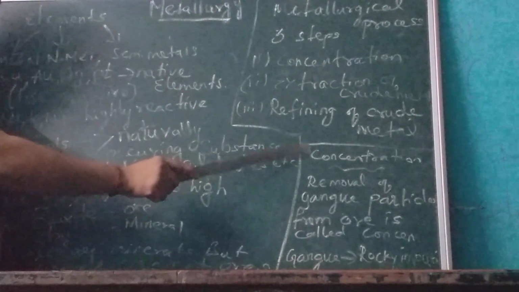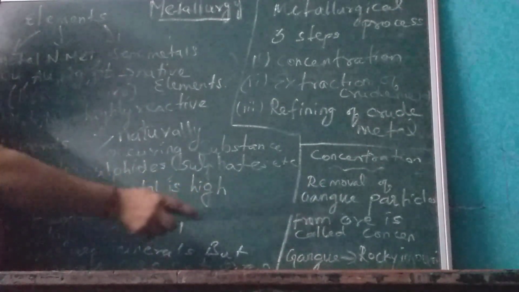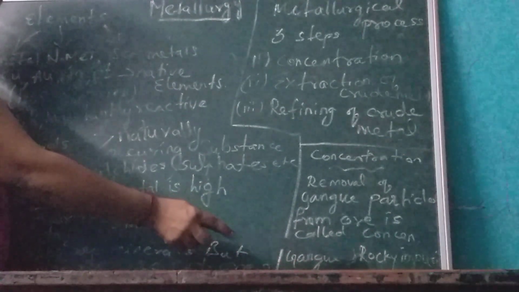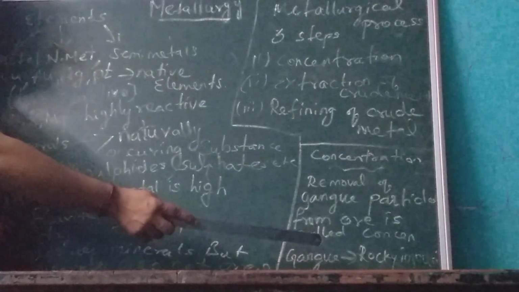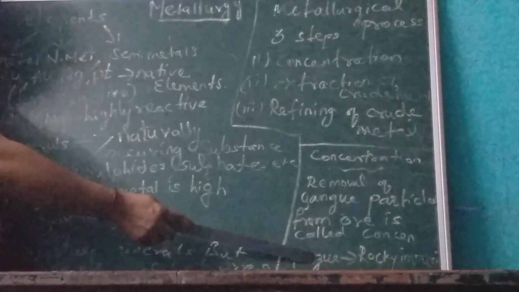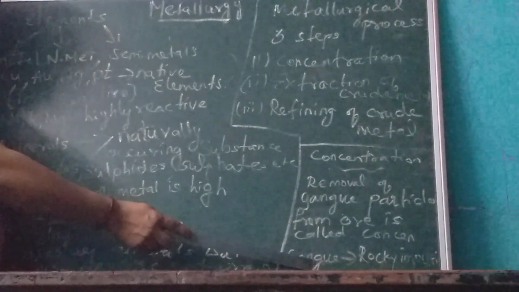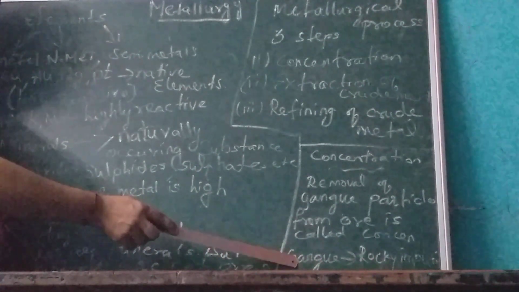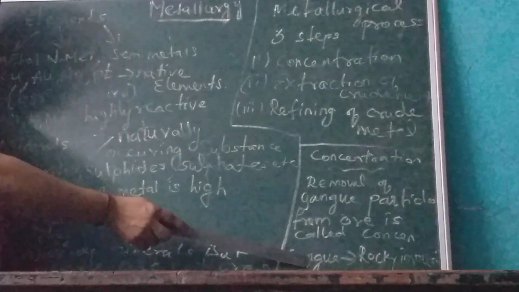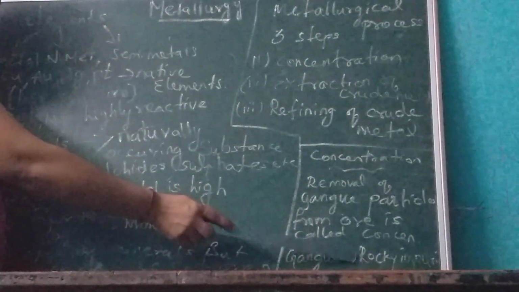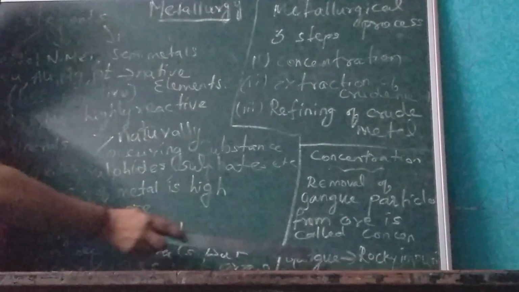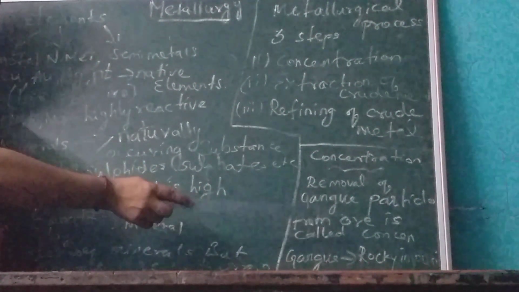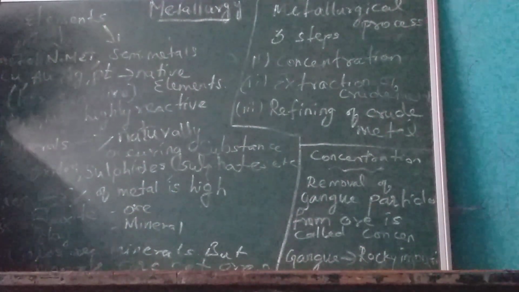What do you mean by concentration? The removal of gangue particles from the ore is called concentration. Gangue particles are nothing but rocky impurities. Rocky impurities means rocks, minerals, and dust particles along with some sulfide ore, some oxide ore, etc. We call these gangue particles, and also some siliceous particles, silica. Silica is nothing but sand. So gangue means rocky impurities along with the siliceous silica particles. The removal of gangue from the ore is called the concentration process.